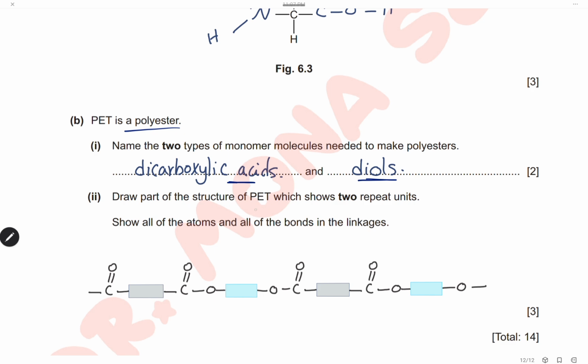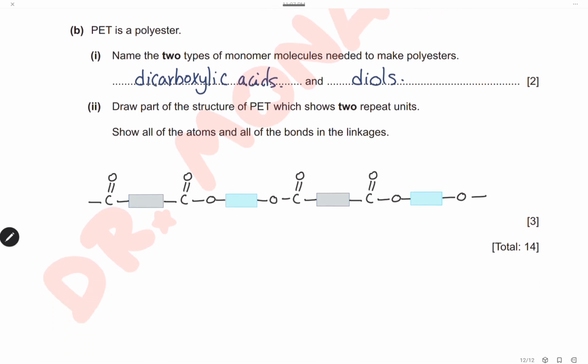Draw a part of the structure of PET which shows two repeated units, show all the atoms and all the bonds in the linkage. So the first monomer contains two carboxylic groups, which is dicarboxylic, and the second one is a diol, so it contains two hydroxyl groups, and the polymer is formed by removing one molecule of water and joining the two molecules together.